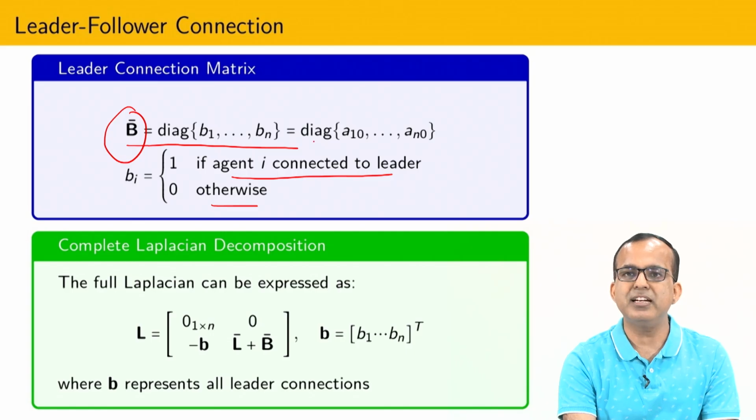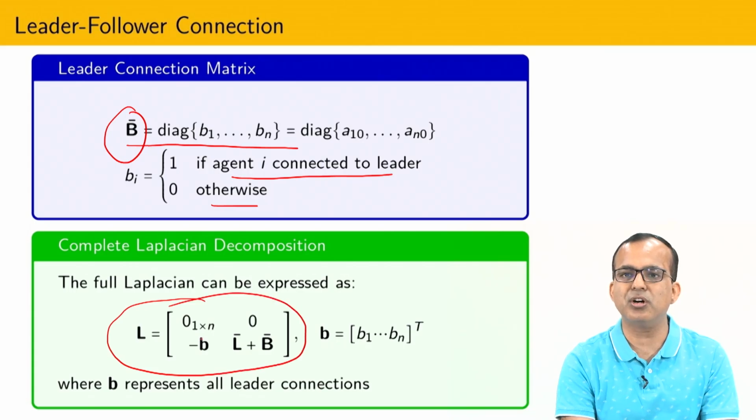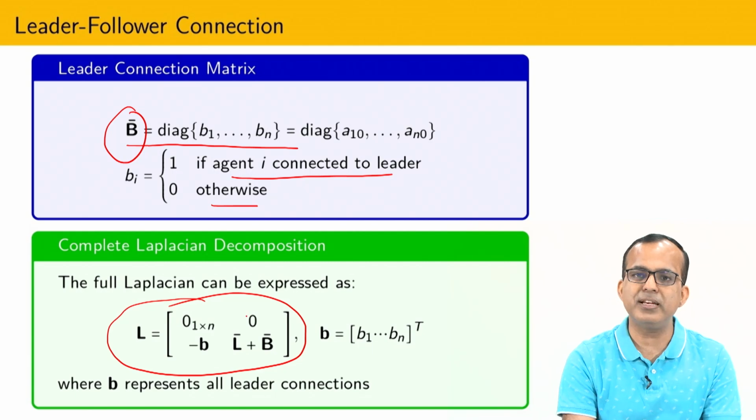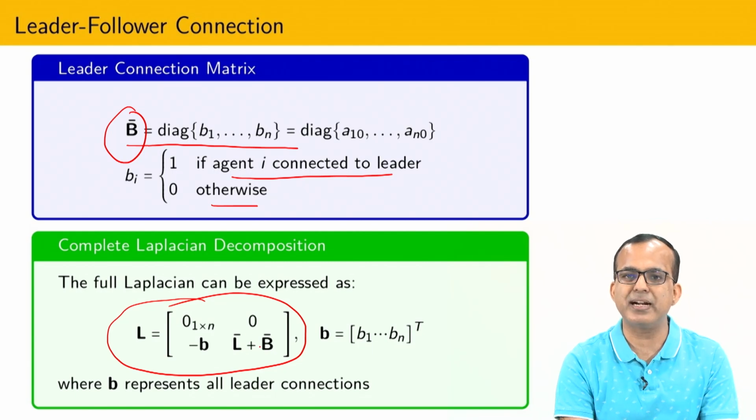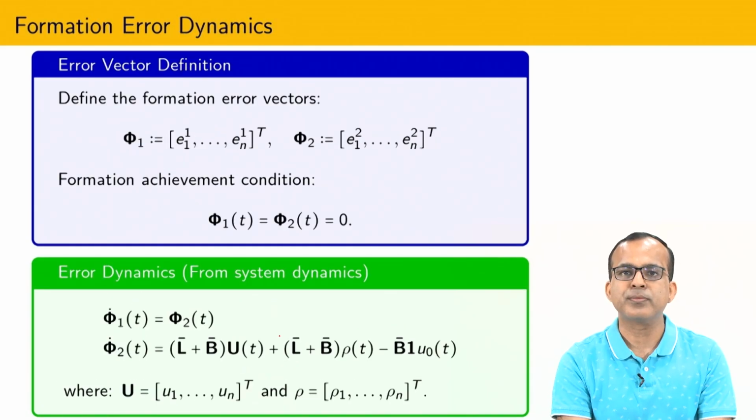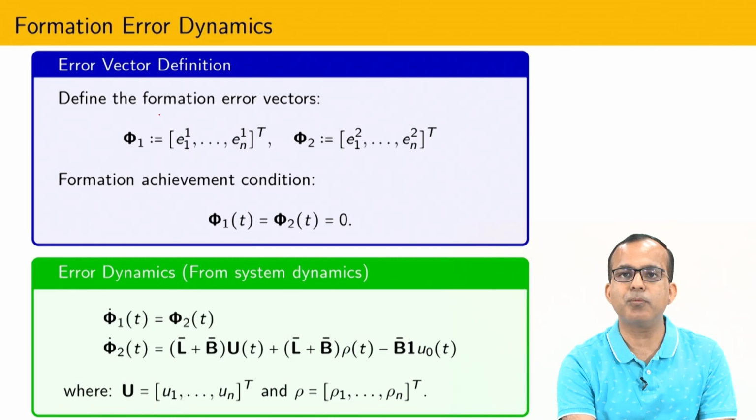It is possible to show that this is nothing but the diagonal of A10, ..., An0. So the full Laplacian matrix one can construct based on this, because now I have the information of each and everything. Every piece of information I am going to keep inside this matrix, and then I can easily formulate the Laplacian matrix. Now you can see here that I have defined the formation error.